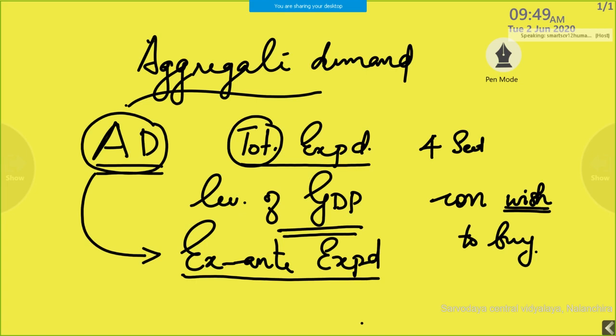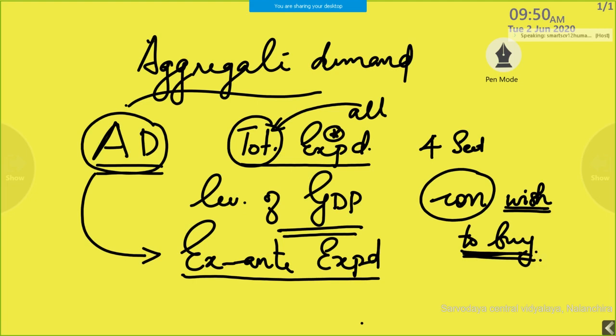It does not refer to demand for a particular commodity. That is in micro. This is macro. That is why demand for all goods and services. That is why total expenditure by all the four sectors in an economy shows aggregate demand. Or we can say level of GDP that consumers wish to buy. This is expenditure. That is why wish to buy. Okay.